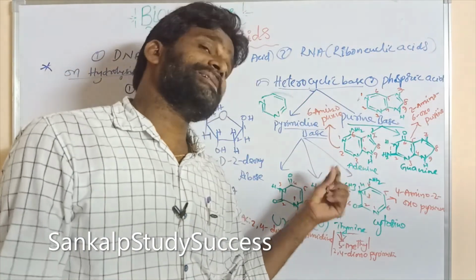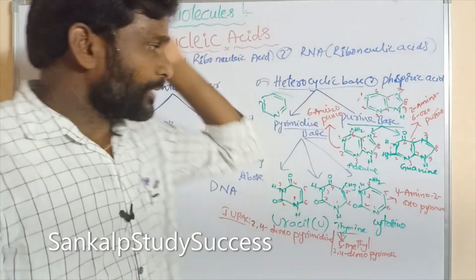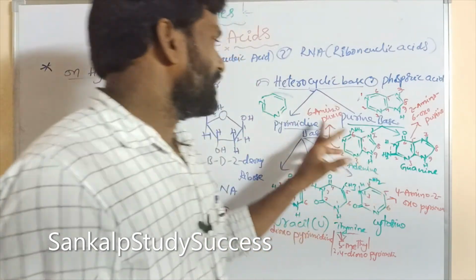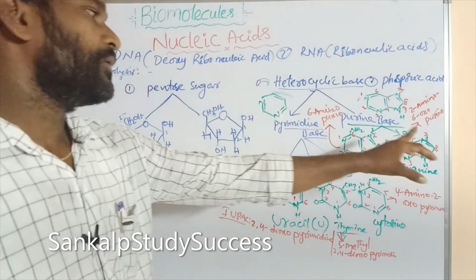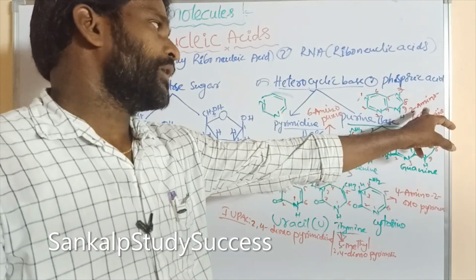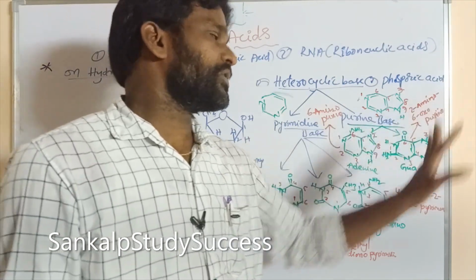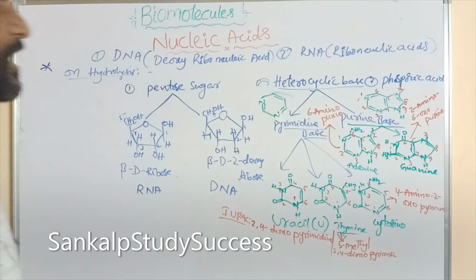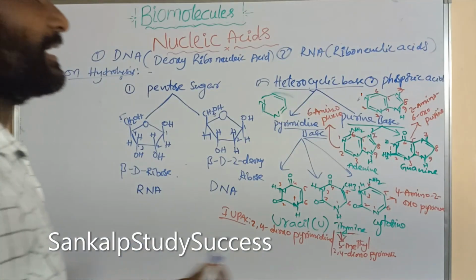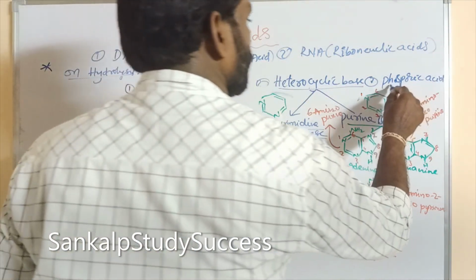What are the purine bases? Adenine and guanine. What is the IUPAC name of adenine? 6-aminopurine. What is the IUPAC name of guanine? 2-amino-6-oxopurine. And the last one is phosphoric acid.